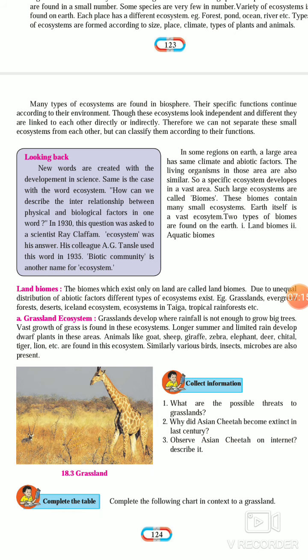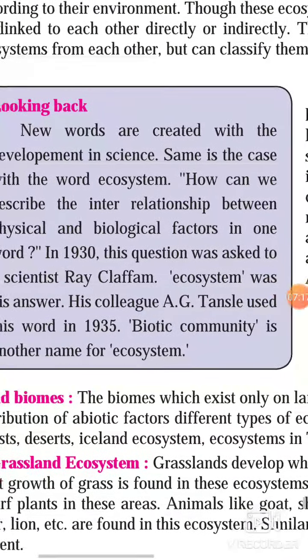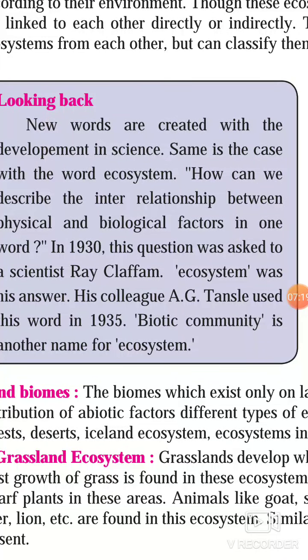Now, looking back, one piece of information is given here. New words are created with the development of science. The same is the case with the word ecosystem. How can we describe the interrelationship between physical and biological factors in one word? In 1930, this question was asked by a scientist, Roy Clapham.